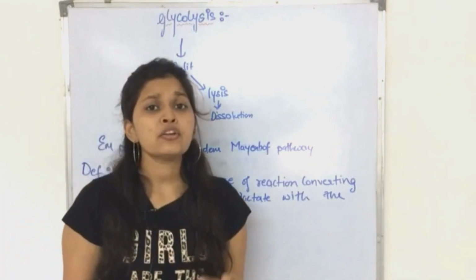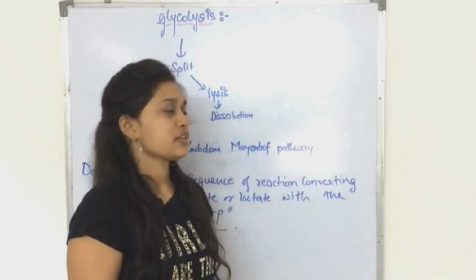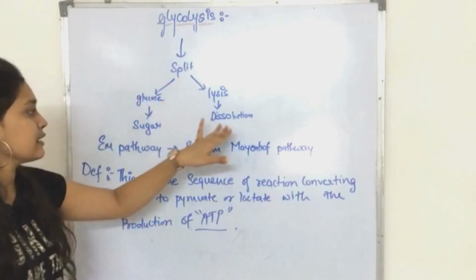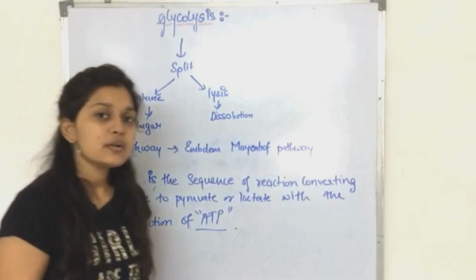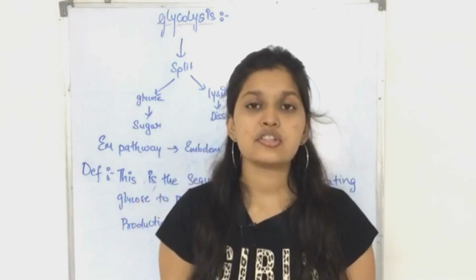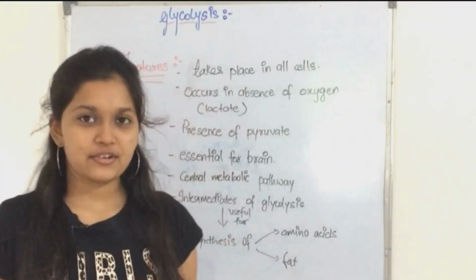Now, when you're writing the pathway in the examination, first you have to write the introduction. So in the introduction you will write it is derived from Greek word, how it splits, its meaning, also known as EM pathway, definition. Further you will go on the next page and write the pathway. Before that we will see the salient features of glycolysis.